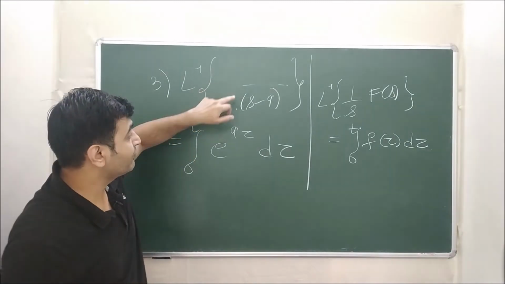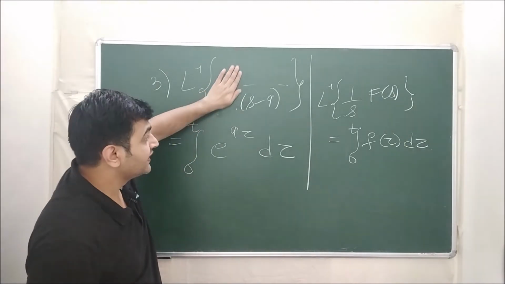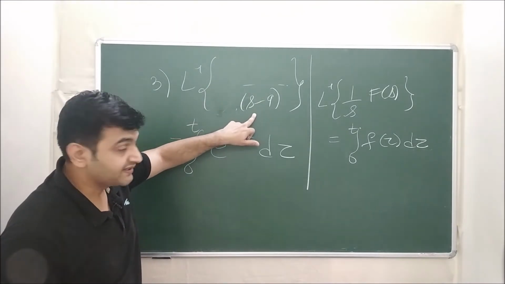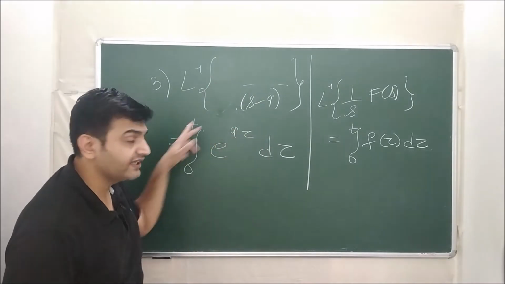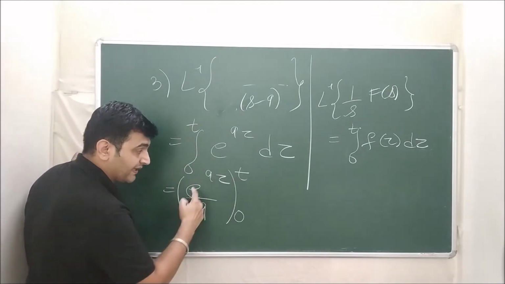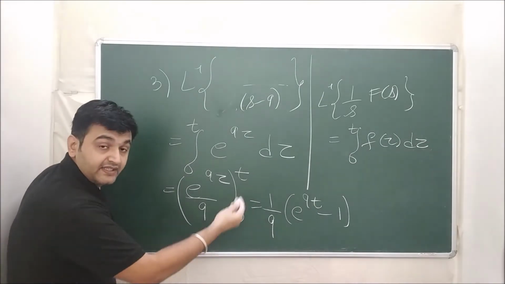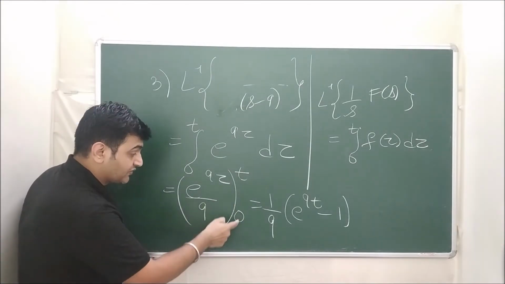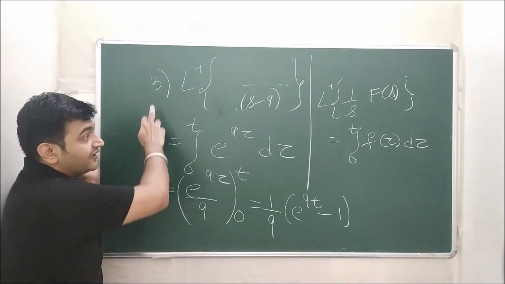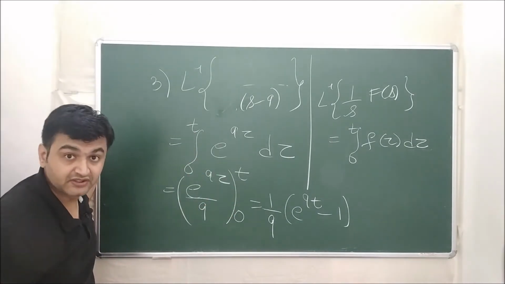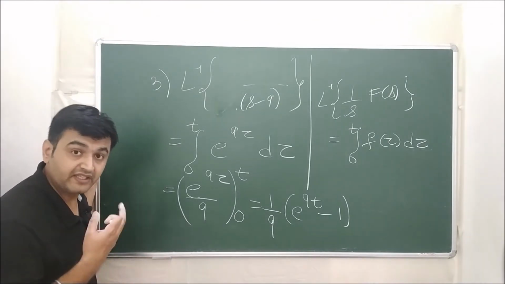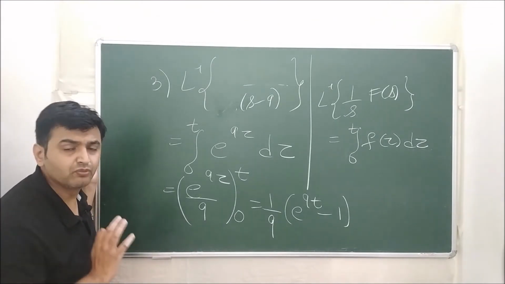So whenever you have 1 upon s, you ignore your 1 upon s. See what is left. Okay, 1 upon s minus 9. You know whose Laplace is this? It is nothing but e raised to 9 tau. So you integrate this, and what is integration of this? E raised to 9 tau upon 9, and when I apply the limits, 1 upon 9 into e raised to 9t minus 1, e raised to 0 is 1. Do not forget this one. Okay, so this is how you find the Laplace inverse of the given function. So whenever you have 1 upon s, you think of Laplace of an integral. This will help you most of the times.